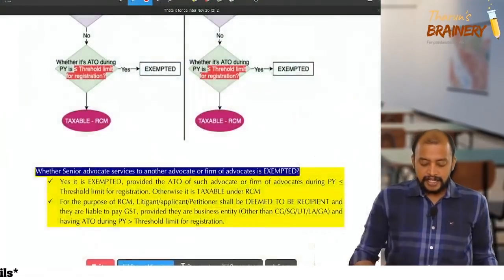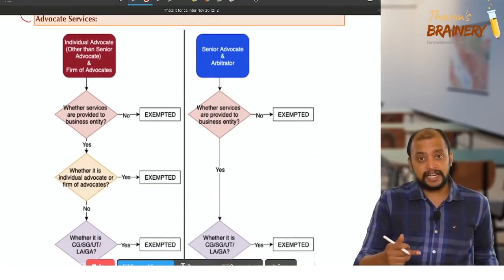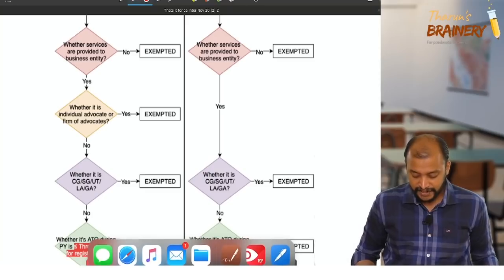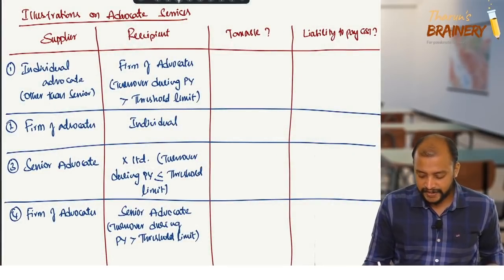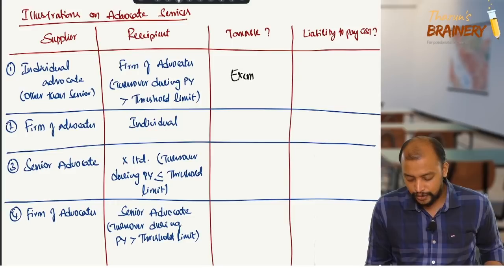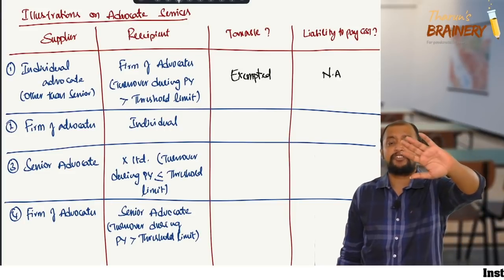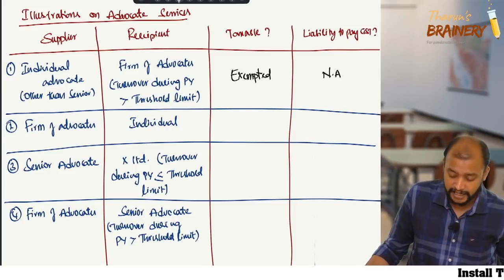There is no GST payable. Liability to pay GST shall not arise. No need to check the firm of advocate turnover during previous year.